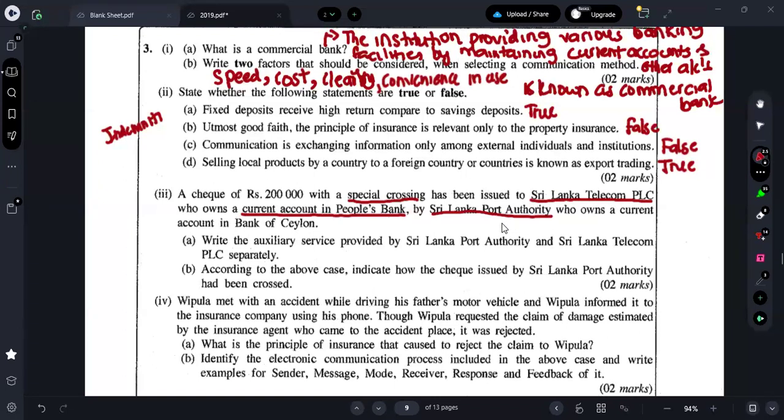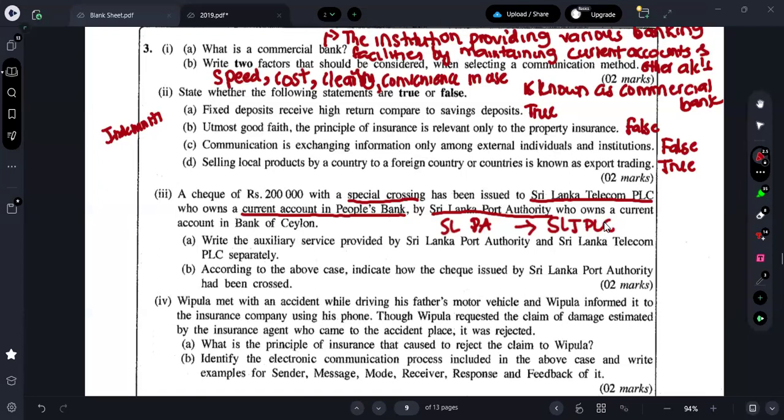Now, who is giving that check to whom? Sri Lanka Port Authority. If I put it as Sri Lankan, it looks like SPA, right? Let me write it as what? Sri Lanka Port Authority. So Sri Lanka Port Authority is giving a check to whom? Is giving a check to Sri Lanka Telecom PLC. This is what is happening here.